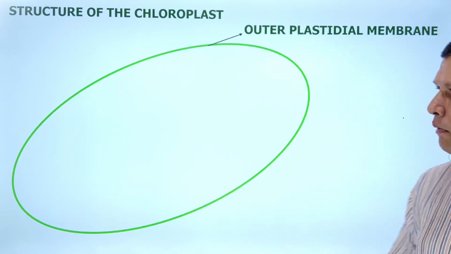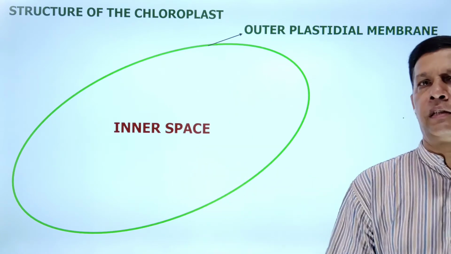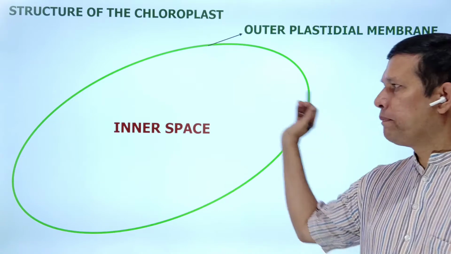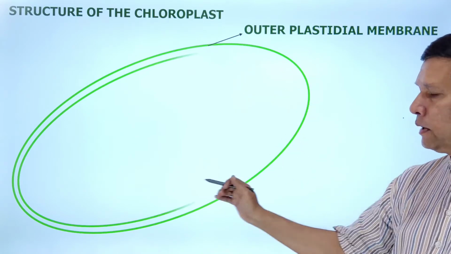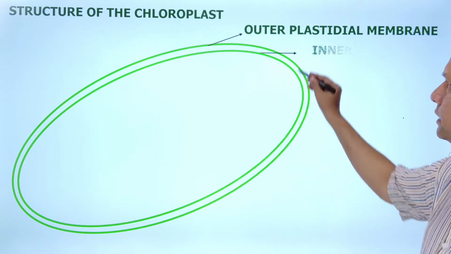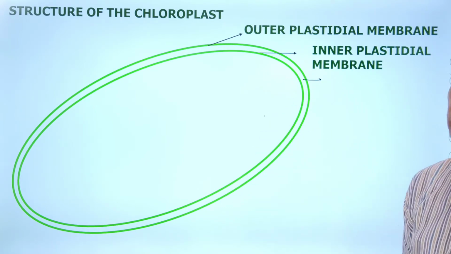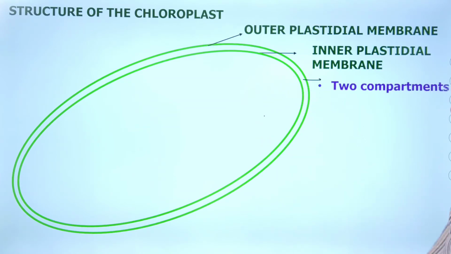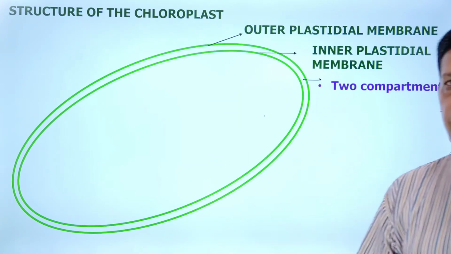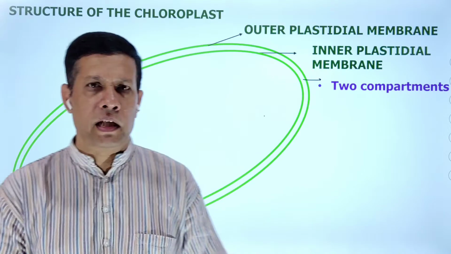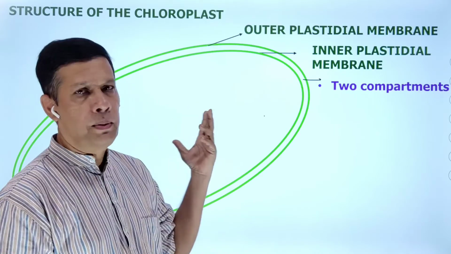chloroplast. When you observe the chloroplast, inside it the inner space is present. The entire one is the inner space. Now, observe the diagram carefully: this inner space is divided into 2 compartments, an outer compartment and an inner compartment. The inner plastidial membrane divides the inner space of the chloroplast into 2 compartments.